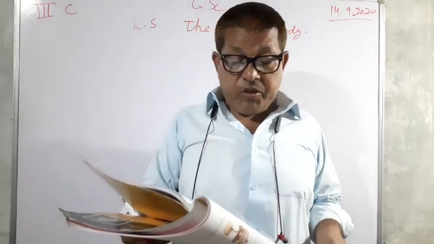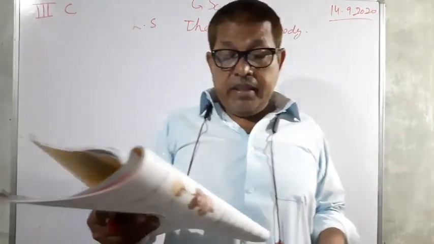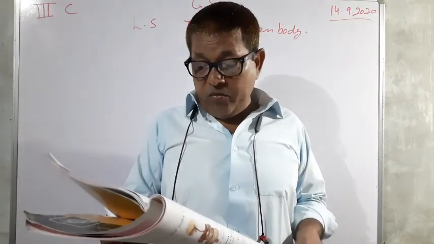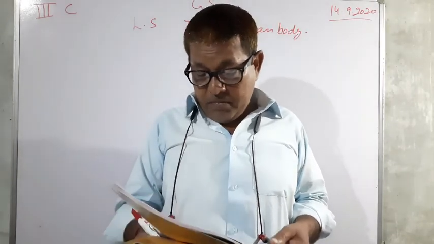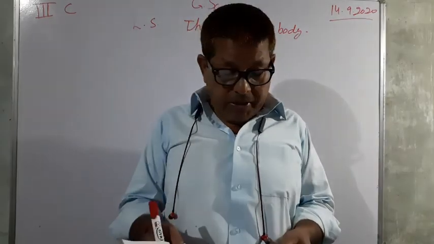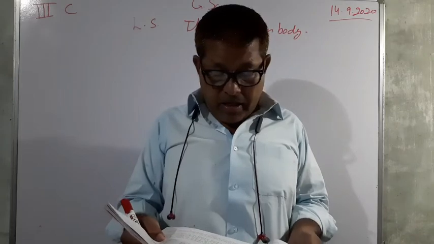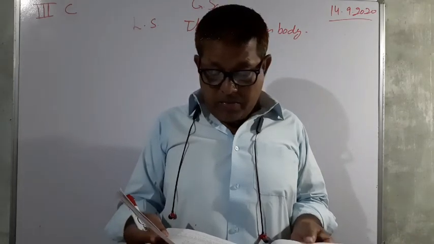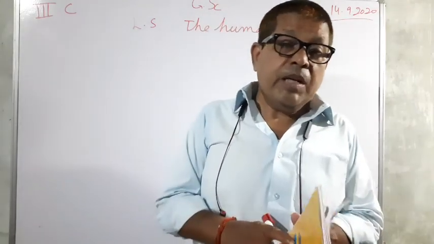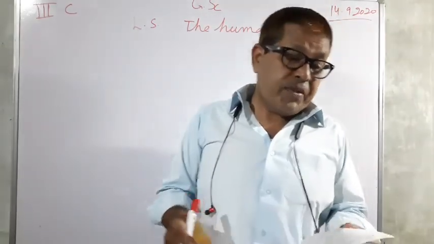Now next one, reproductive system. The organs of the reproductive system help men and women to have young ones. Life on planet Earth goes on because of this system only. So the reproductive system helps in the production of offspring.